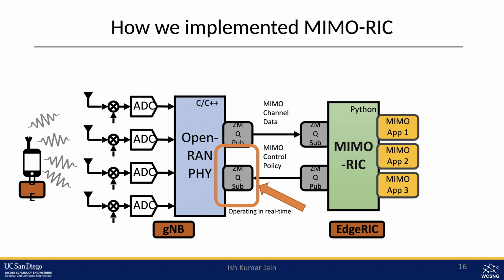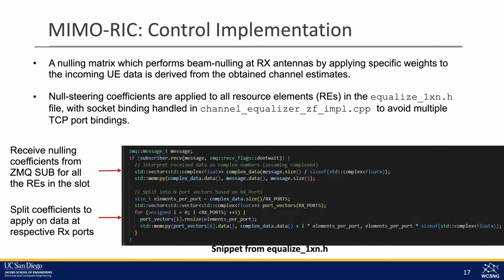It receives this and looks into a particular file called equalize 1x(n). This is the 1x4 receiver, and here you can see that it receives the GMQ message, and from there it receives an entire block across all ports and all subcarriers, and it breaks it down into per resource element and per antenna to apply into srsRAN. So all this code we will make open source, and if you want to work in this area, I'm very happy to discuss and collaborate.